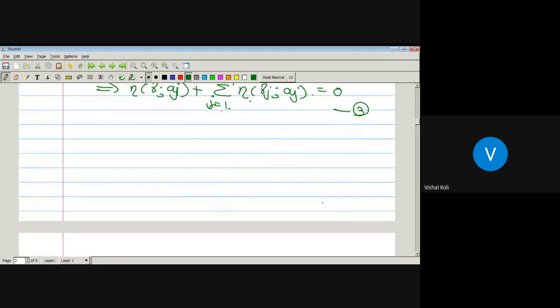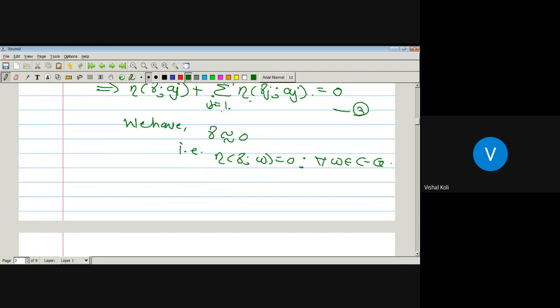Now we have been given that gamma is a curve which is homologous to 0. So we have gamma is homologous to 0, that is, the index of the curve gamma with respect to a point w is equal to 0 for all w belonging to C minus G. Okay, now gamma is a curve which is homologous to 0, and also we have been given that gamma_1, gamma_2, up to gamma_k are closed rectifiable curves.